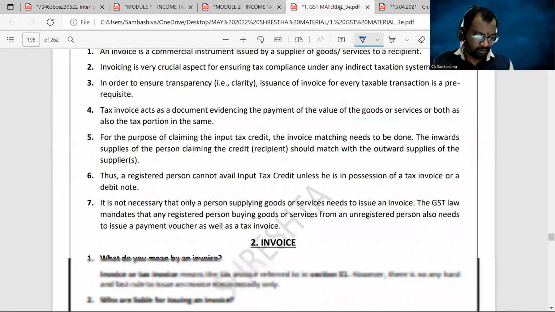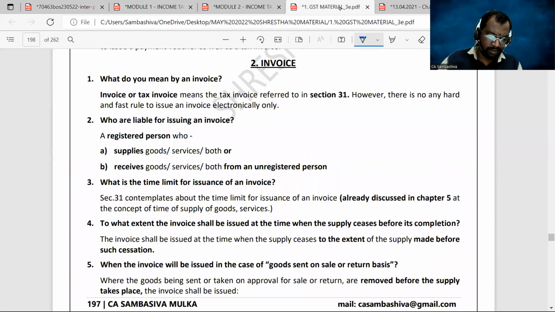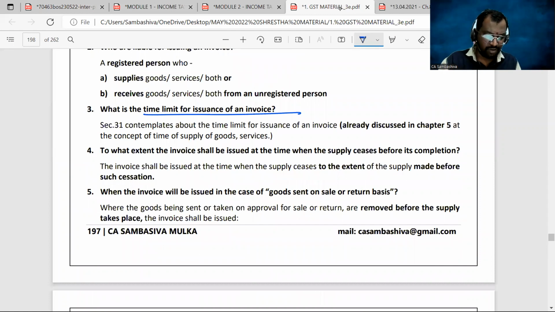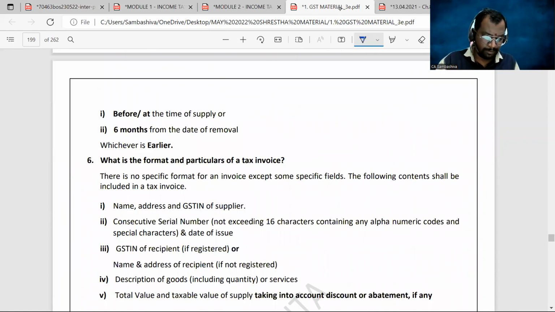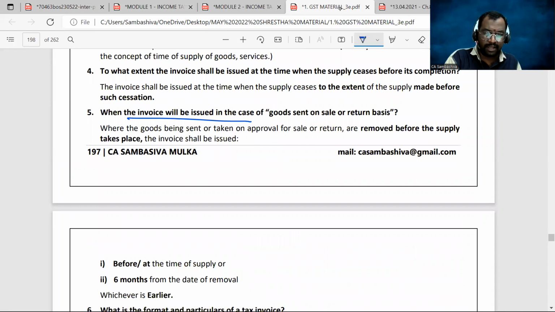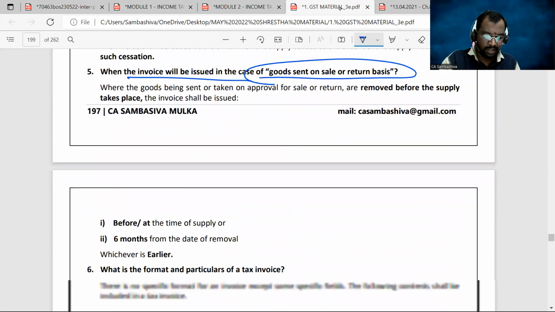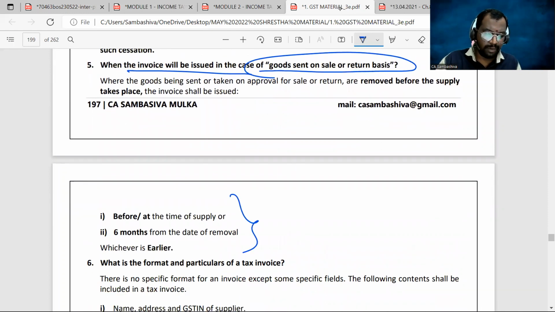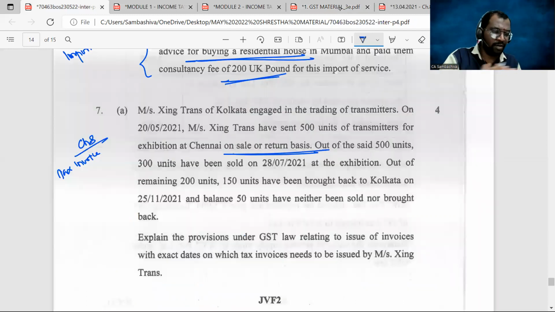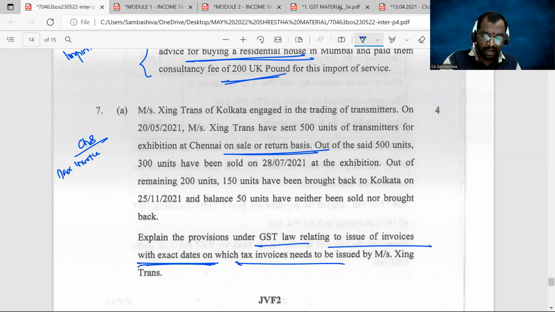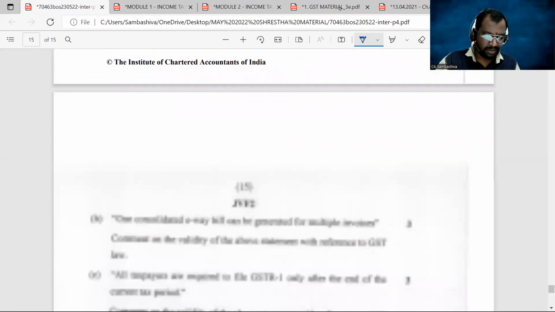So tax invoice, debit notes, credit notes. And here you can see the time limit for the issuance of invoice. In the case of goods sent on sale or return basis, the invoice shall be issued before or at the time of supply or 6 months from the date of removal, whichever is earlier. The same provision is asked here. Explain the provisions of the GST relating to the issuance of invoices with the exact dates on which tax invoices need to be issued. Clear. Next, 7b.